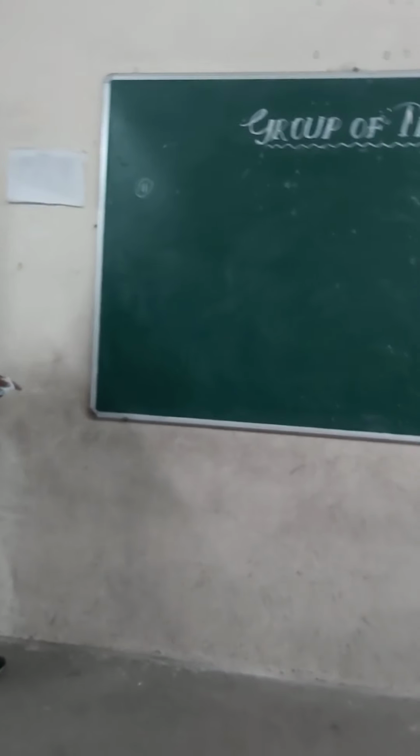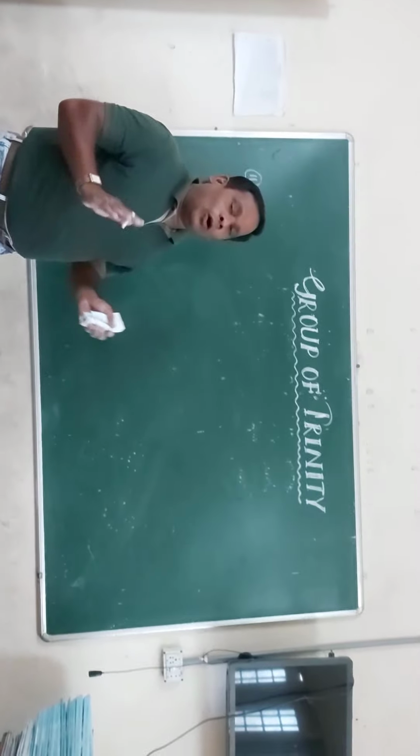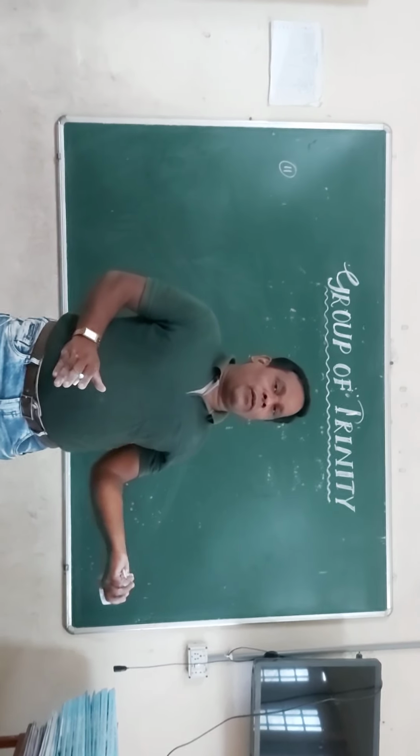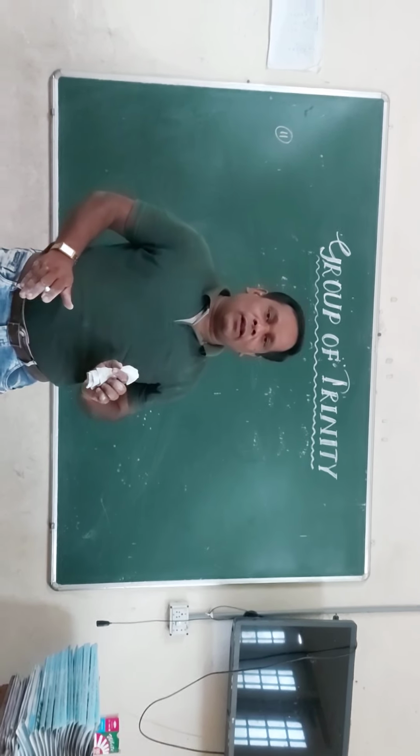Okay, thank you. Children, in the first point I already said that when the object is present beyond the center of curvature, the image is formed between the focus and the center of curvature.